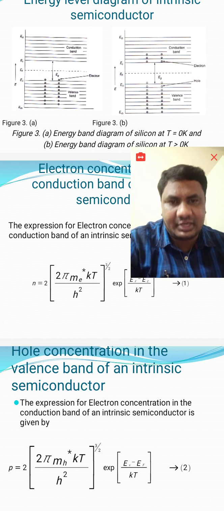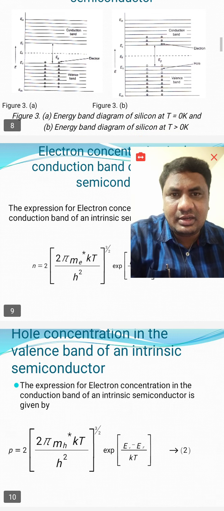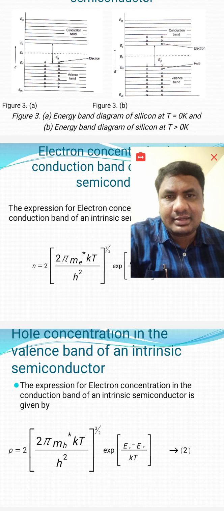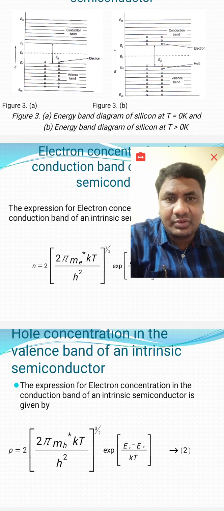That's why the number of electrons in the conduction band is more than the number of holes in the valence band in the case of an N-type semiconductor. Same in the case of a P-type semiconductor: if you add a trivalent impurity, 3 electrons can make 3 covalent bonds with surrounding silicon atoms, and one electron is missing, that is a small amount of positive charge will be there. Whenever we give some thermal energy, initially a bond breaks and that electron occupies this missing place, and afterwards it shifts to the higher level, the conduction band. Initially there are holes in the valence band, the missing electrons, and no electrons in the conduction band.